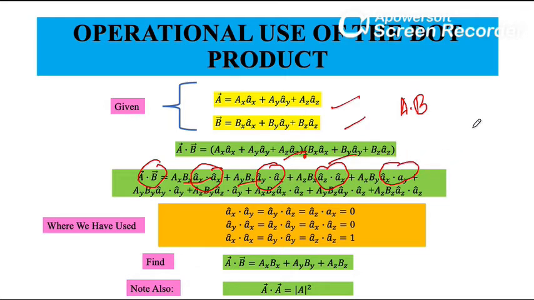Okay, since the angle between two different unit vectors of the Cartesian system is 90 degrees, we have seen that all three coordinate axes are placed at 90 degrees, meaning mutually perpendicular to each other. So the unit vectors along x and y have an angle of 90 degrees between them, x and z have 90 degrees, y and z also have 90 degrees.